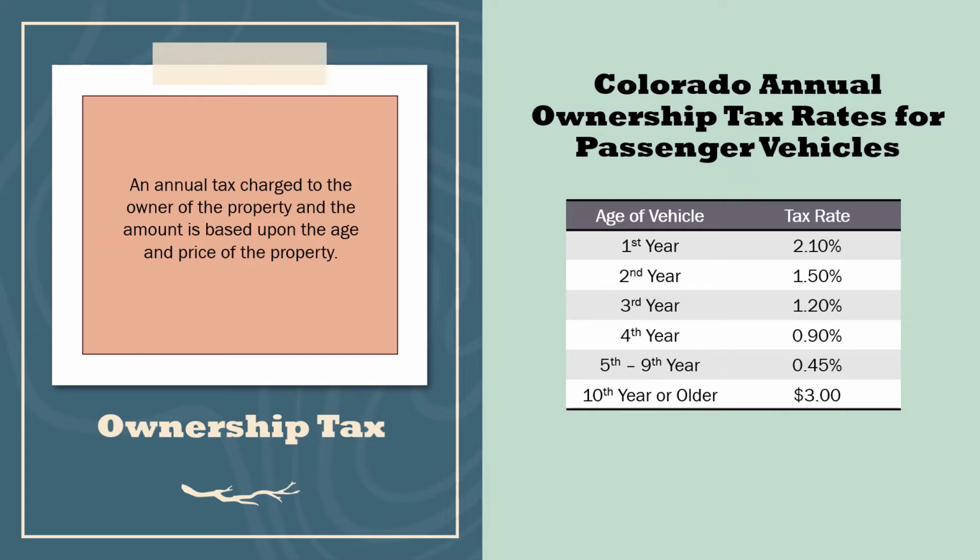As you can see, the percentage amount for the tax rate is decreasing every year. In the second year, it goes down a little bit. Third year, it goes down a little bit more. But once you get to year 5, they've just got 0.45% for the car if it's between 5 and 9 years old. And then after the car is 9 years old, you barely have a tax to pay. It's only $3 a year for that vehicle if it's 10 years or older. An ownership tax, like I said, takes into consideration how old the vehicle is, and that's how it uses its tax rate based off of the price.